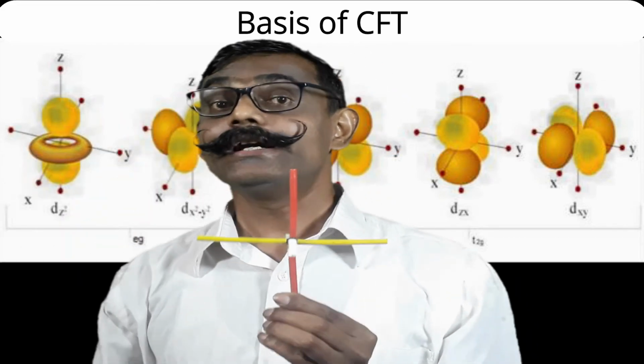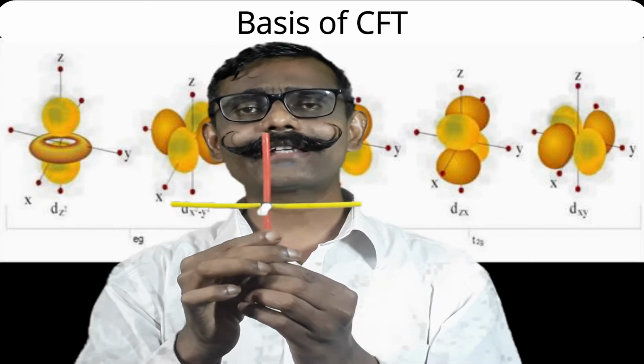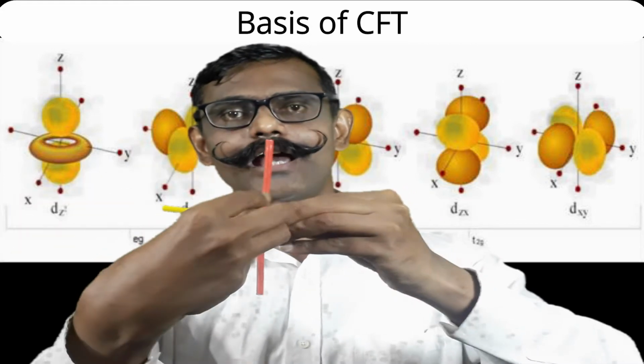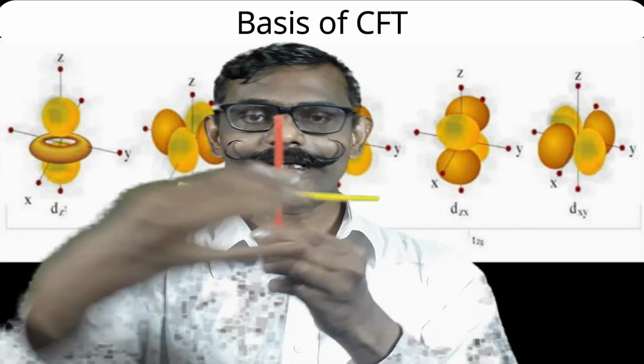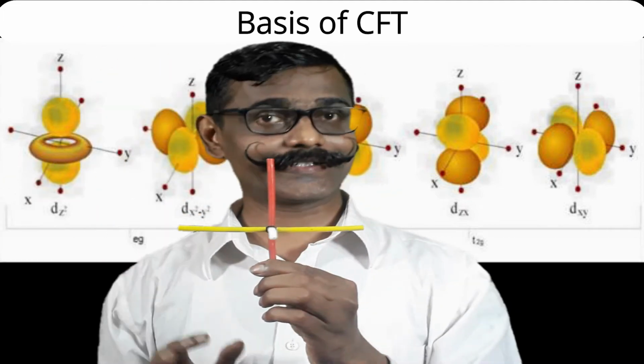The second orbital is the dx square minus y square orbital. It is perfectly along the x and y axis. So lobes will be along the x axis and along the y axis. So it is in this xy plane and along the x and y axis.